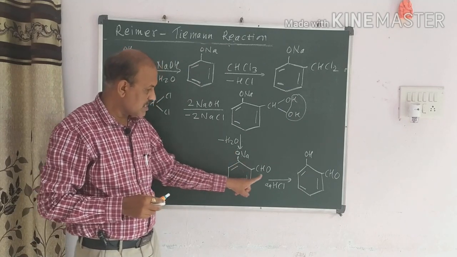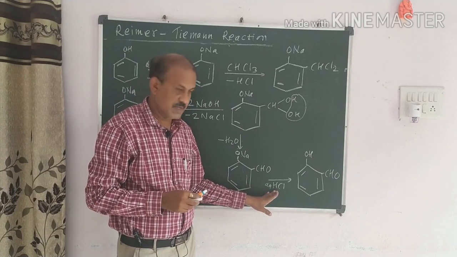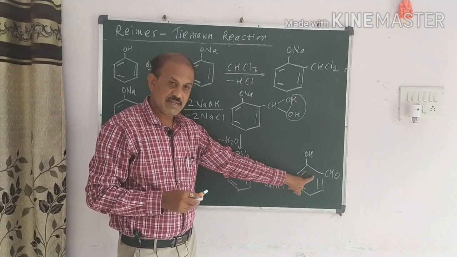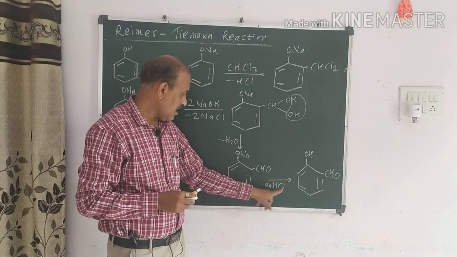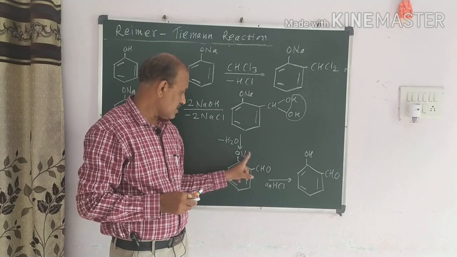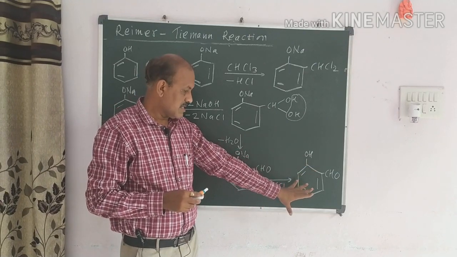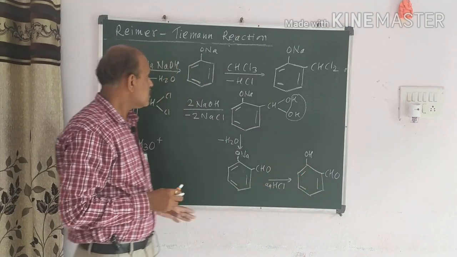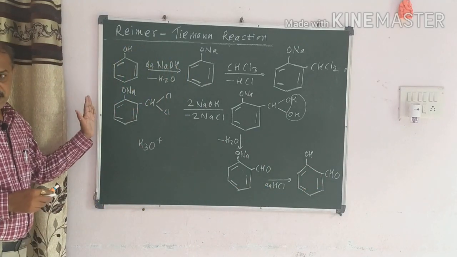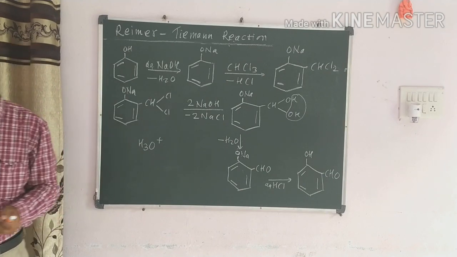This is on acid hydrolysis. That means by using HCl, an aqueous solution of HCl, we finally get this compound. How is it formed? This Cl and Na get combined. There is a formation of NaCl, and this H is attached here. So we get it just like this. In this way salicylaldehyde is formed. So this is the Riemann-Tiemann reaction which you have to observe here. Now we proceed to the next reaction.